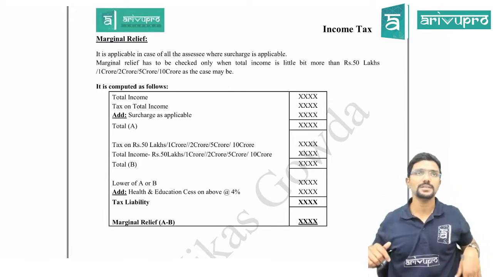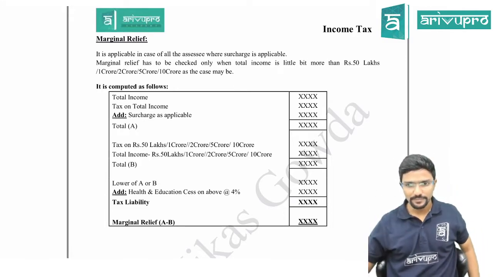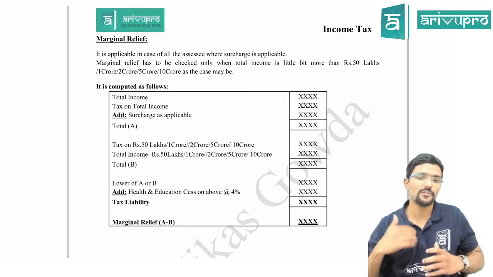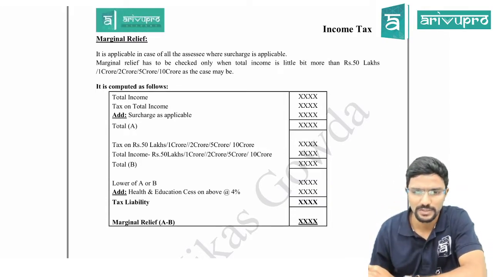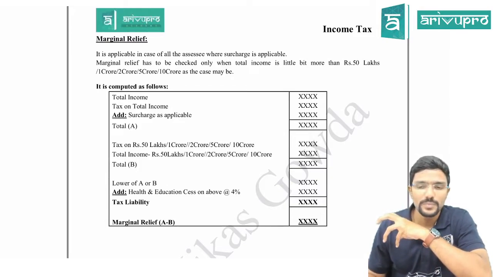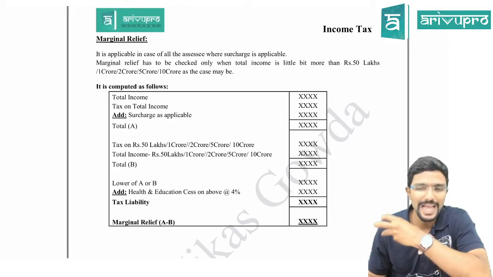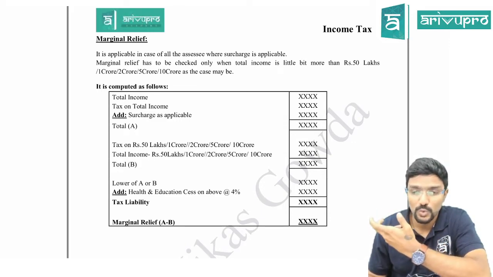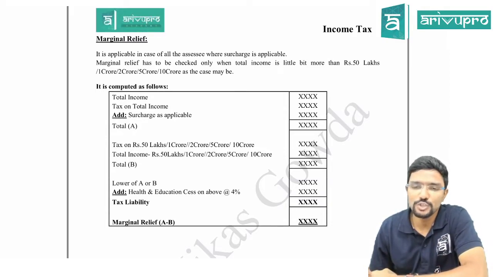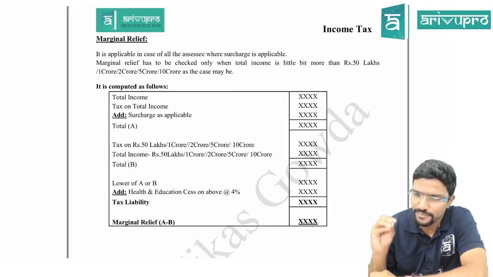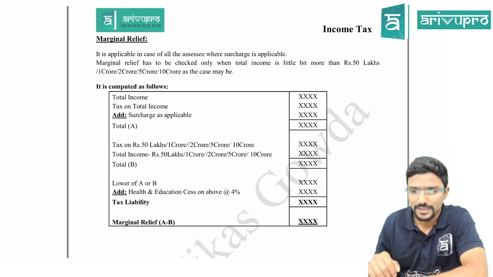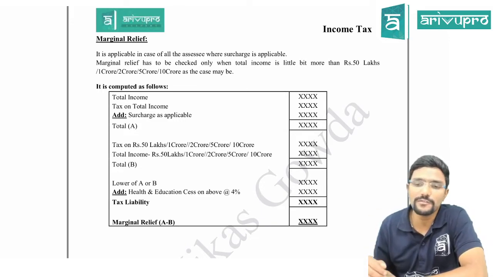Sir, what is this marginal relief? Everyone, please pay attention. Whenever surcharge is applicable, you have to check whether the concept of marginal relief is applicable or not. Simple: when you are having income more than 50 lakh, 1 crore or 5 crore, you have to pay surcharge at whatever rate is applicable. But assume I have income of, for example, 51 lakh 5,000 or 10,000, 20,000, just a little more than your 50 lakh.